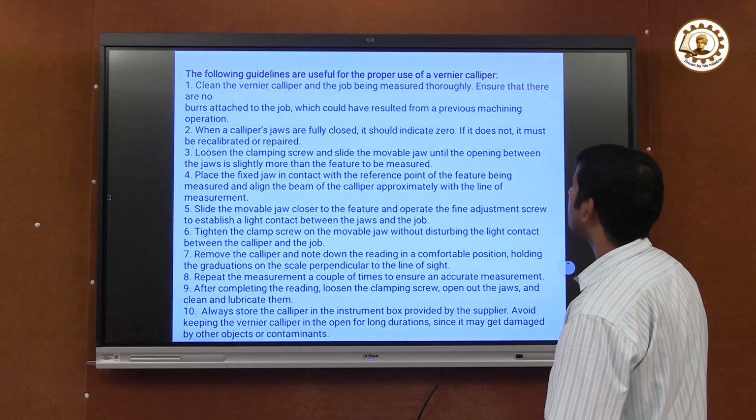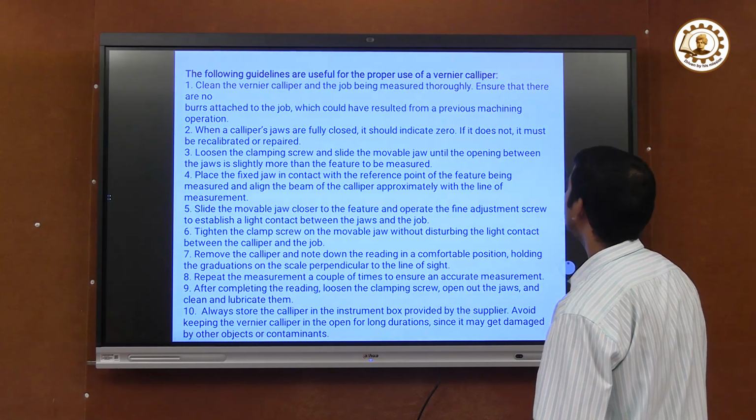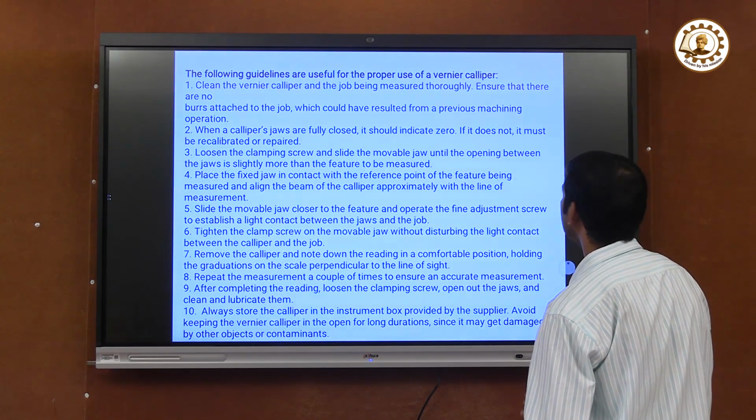These are the following guidelines which are useful for the proper use of the vernier caliper.